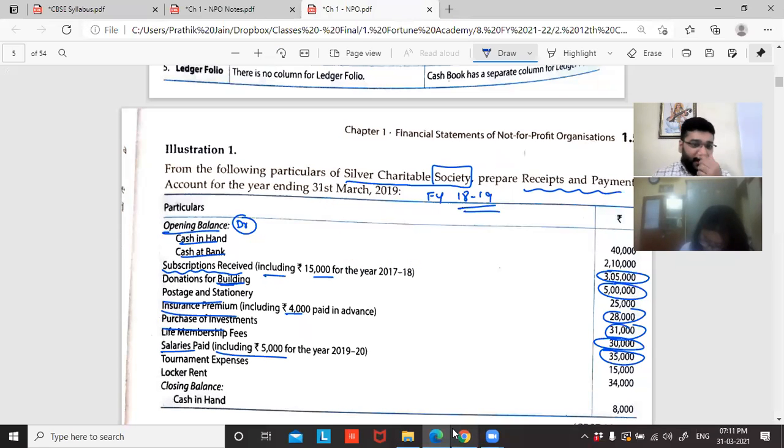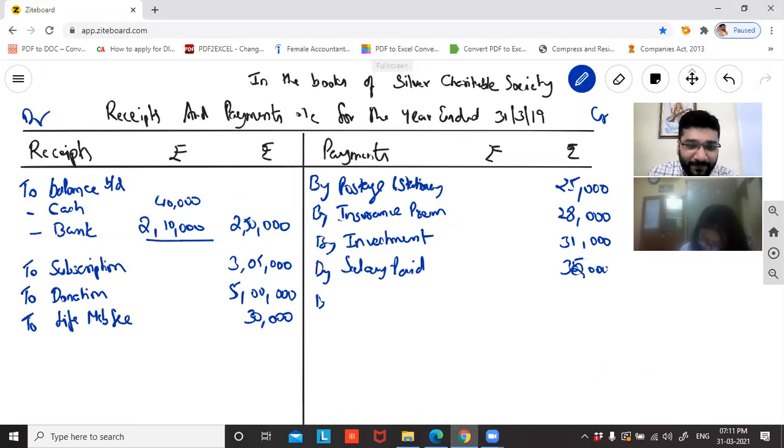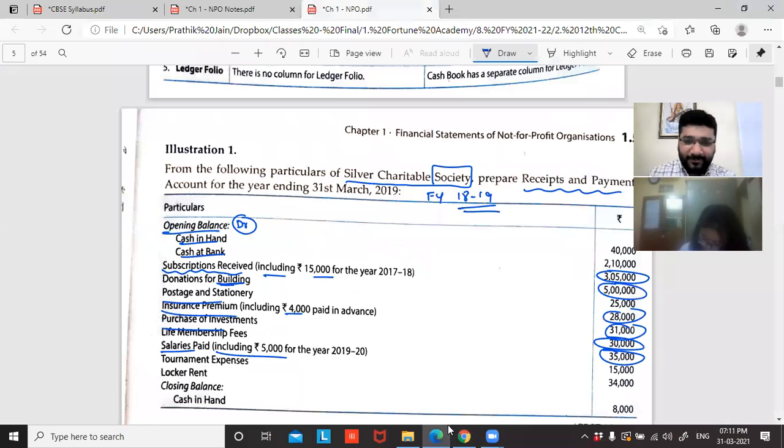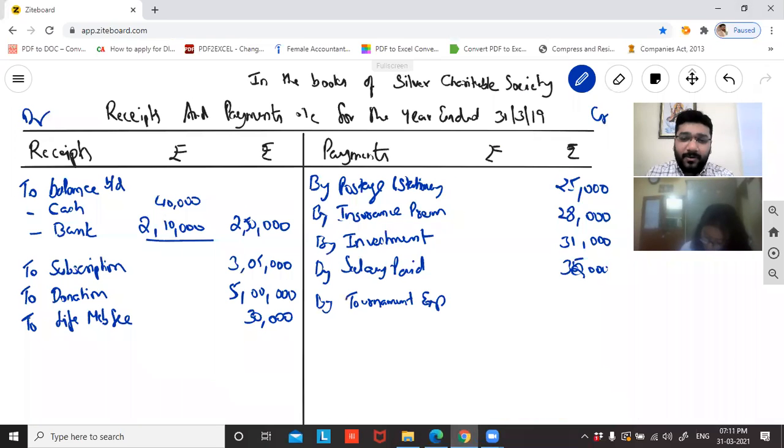Okay, now coming back. Tournament expenses. Expense means money goes out. How much? 15,000. So, to tournament expenses, 15,000 rupees.